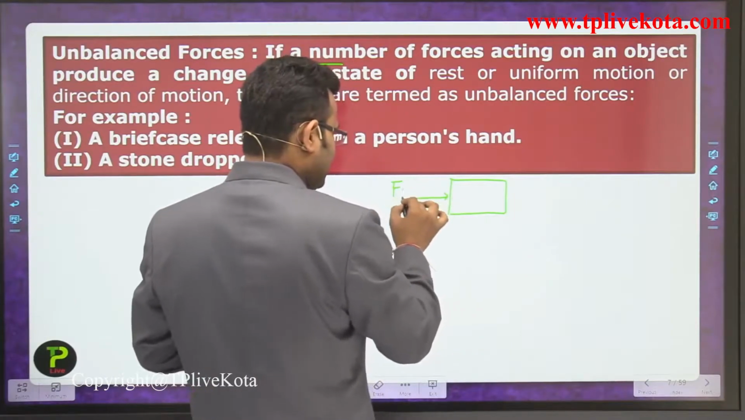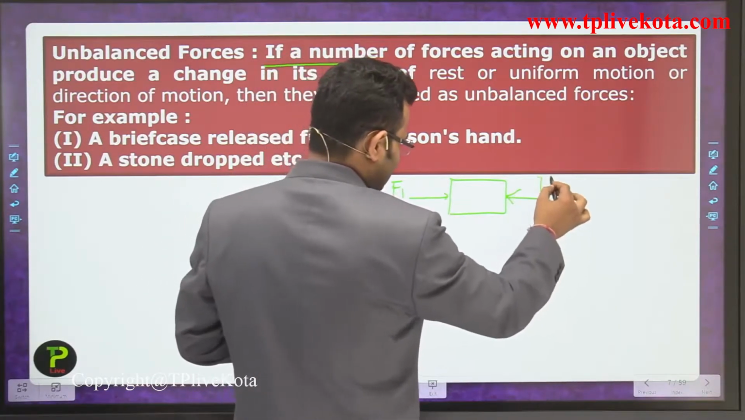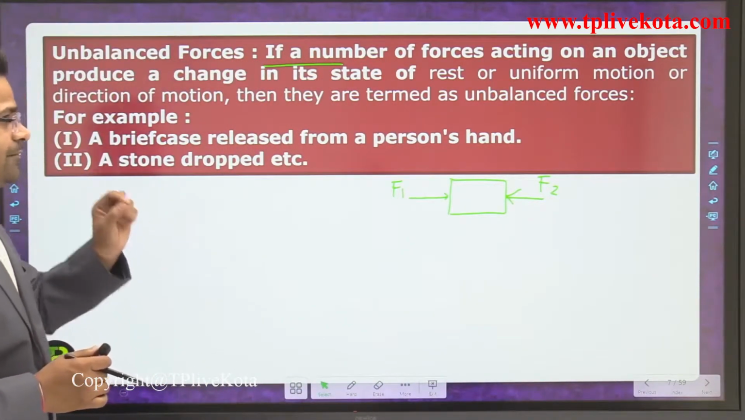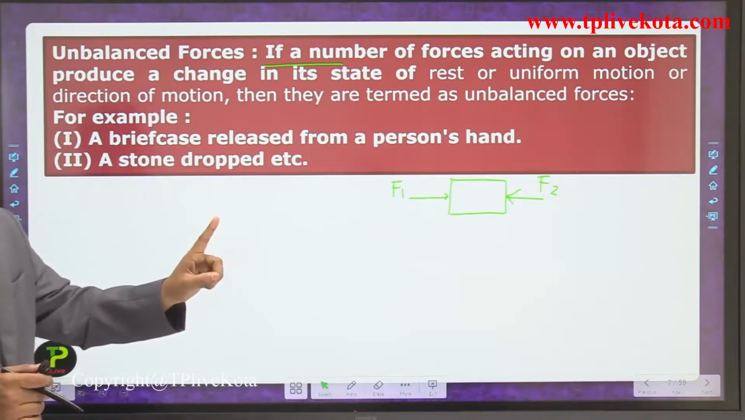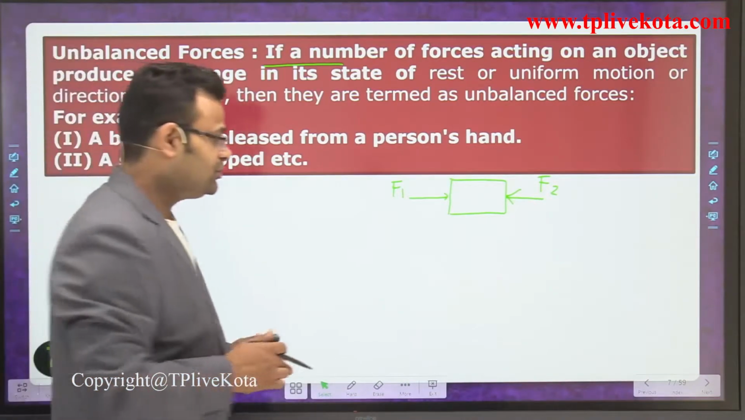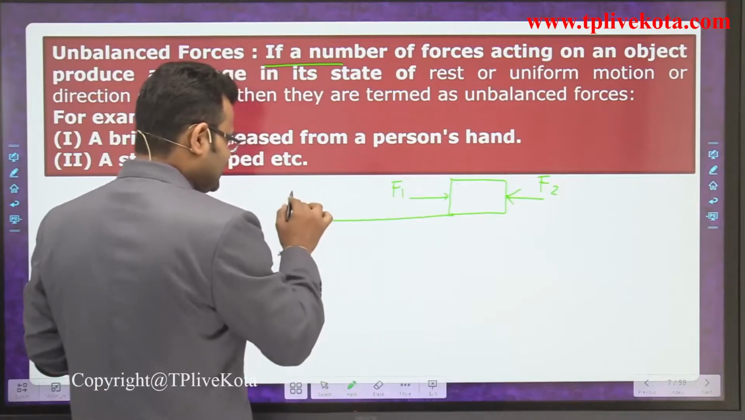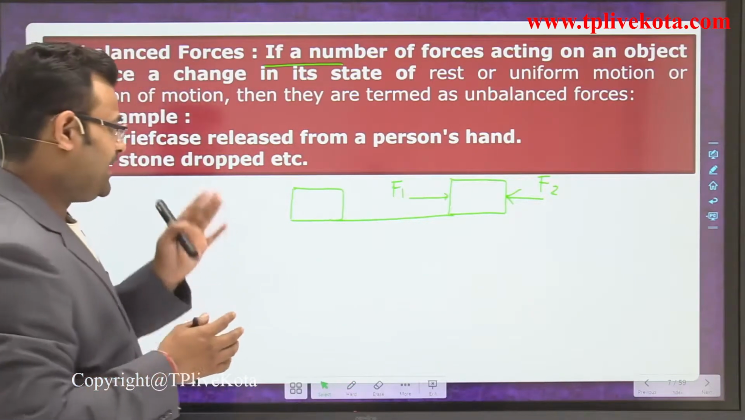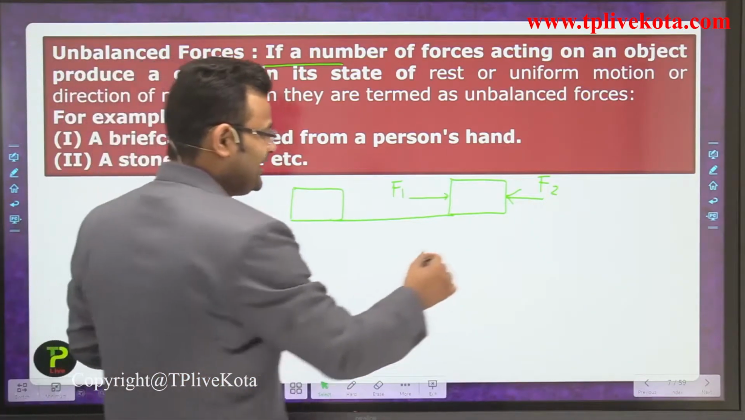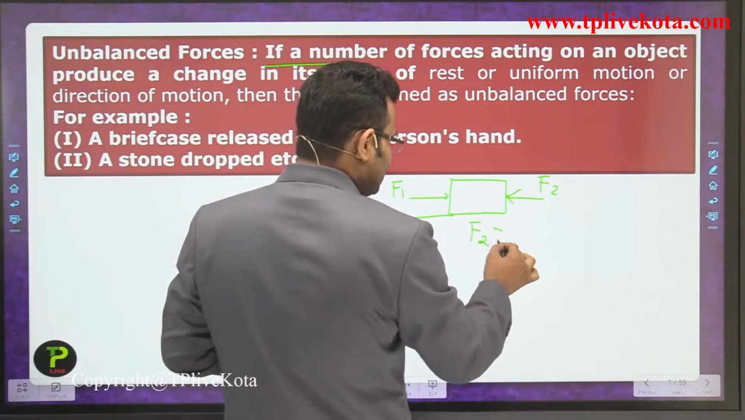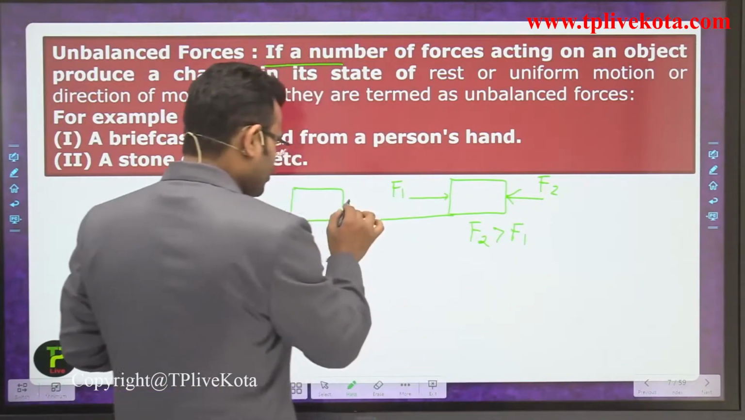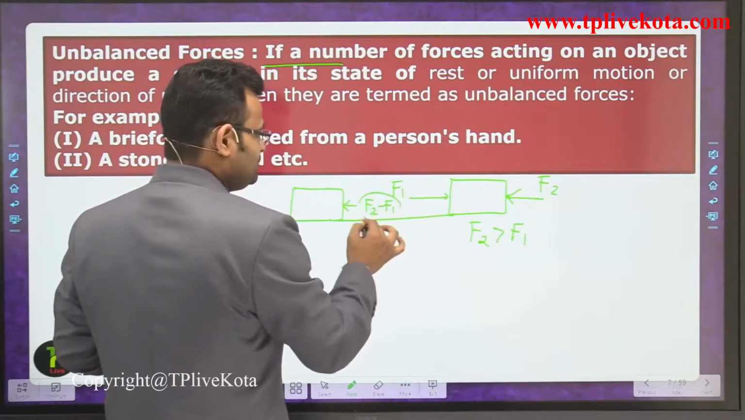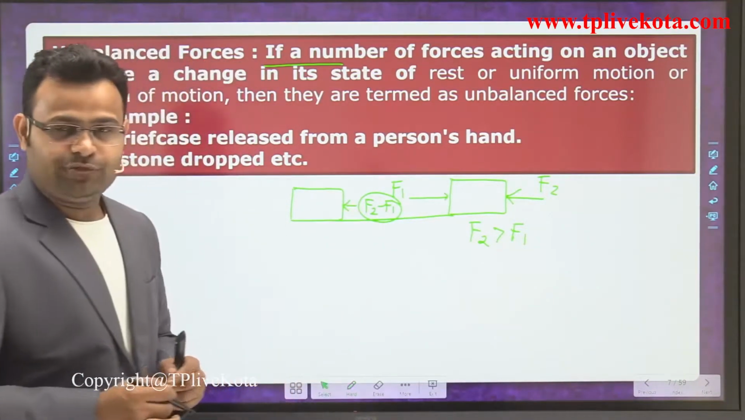one in that direction, one in that direction. These two forces are applied on that block, but it is not at rest, it is changing position. So the block will be moving in that direction and come to that position. In that case F2 is greater than F1. So on that body the total force applied is F2 minus F1, that is the magnitude of the applied force.